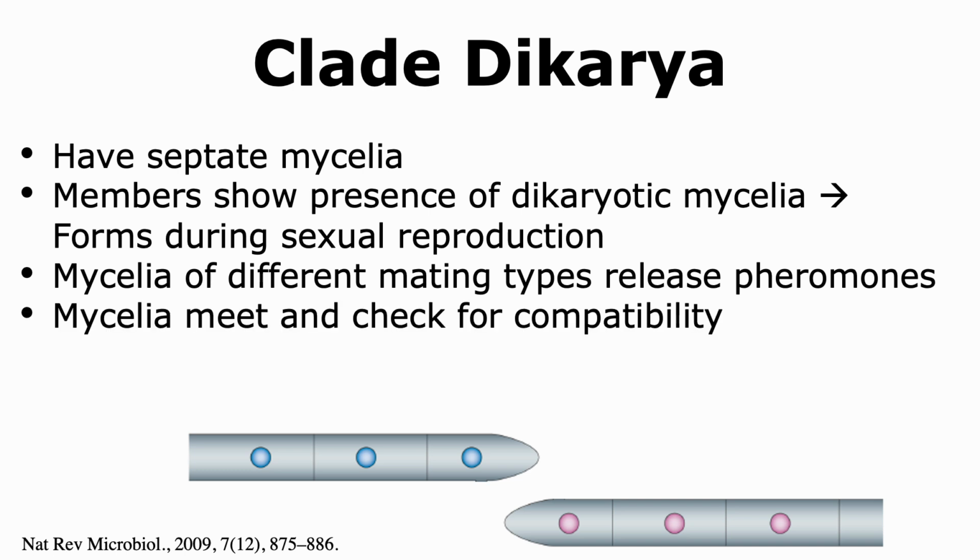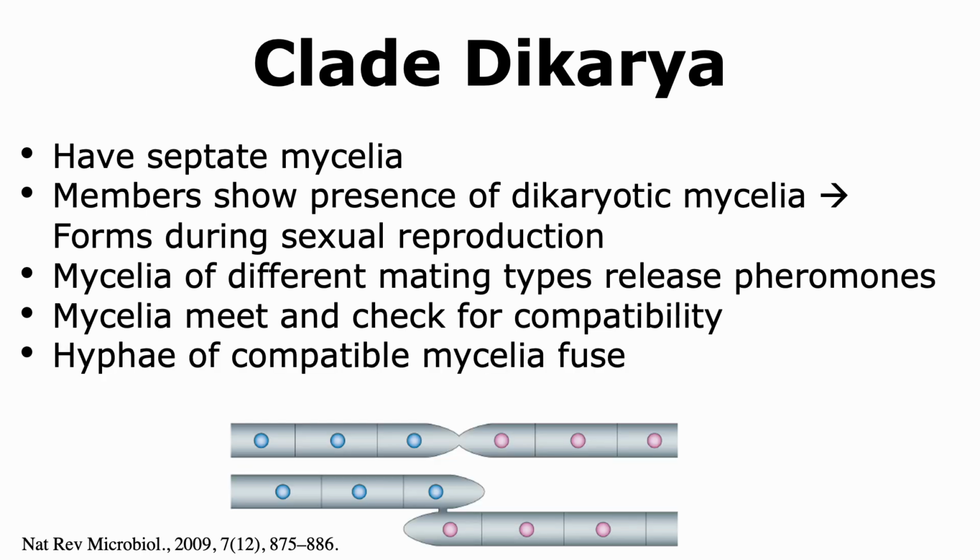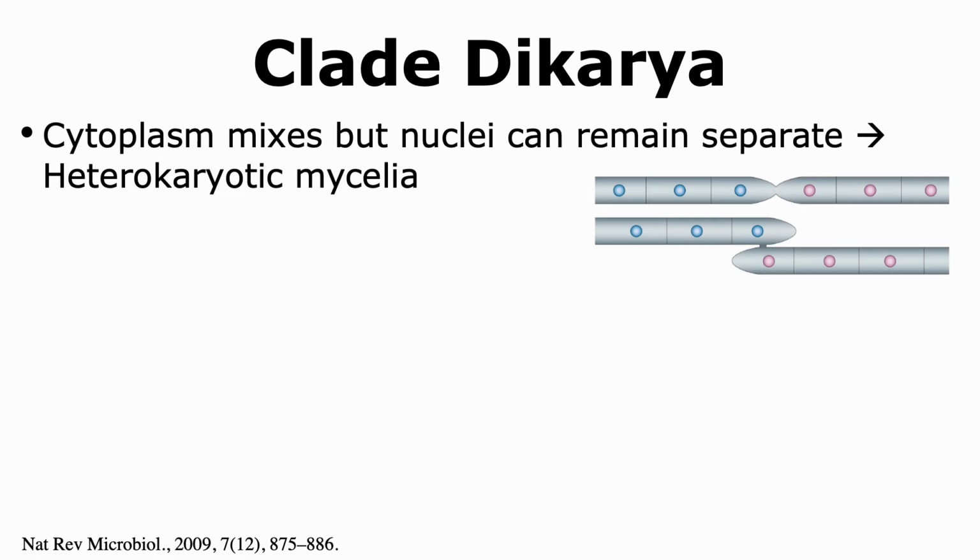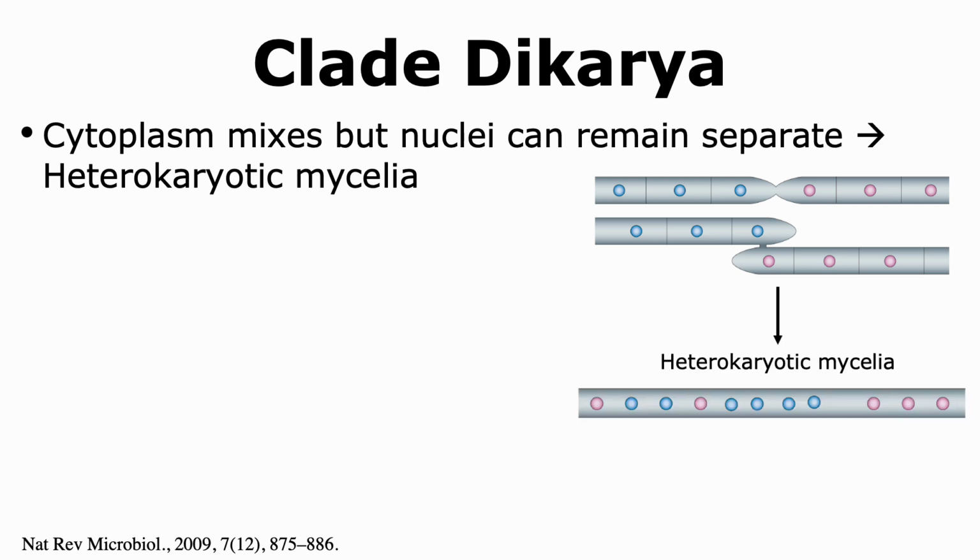After a compatibility check, these hyphae are able to fuse. As their mycelia fuse, cytoplasmic mixing can happen. As the two different mycelia fuse to form one mycelium, the cytoplasmic contents mix, but the nuclei can remain separate and not fuse.